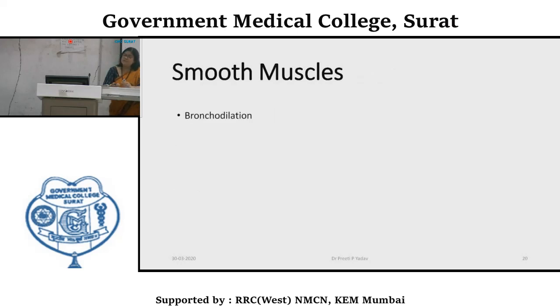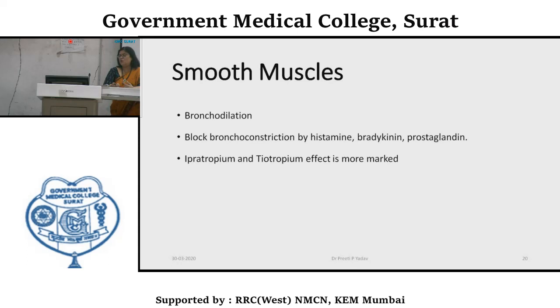Various smooth muscles, specifically bronchial smooth muscle, have muscarinic action. So by antagonizing cholinergic receptors, they will cause bronchodilation. They block bronchoconstriction by histamine, bradykinin as well as prostaglandin. Ipratropium and tiotropium have a more marked effect on these types of smooth muscles.